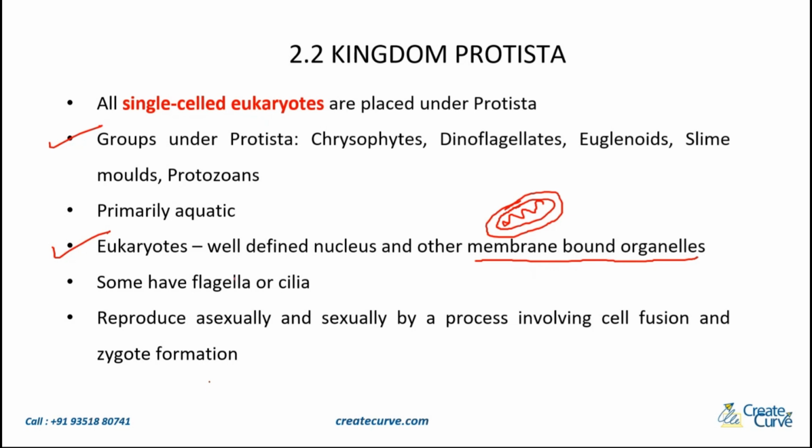It's seen in eukaryotes. Now, some of these are going to have flagella or cilia, which is important for movement. They will reproduce asexually and sexually by a process involving cell fusion and zygote formation. So both kinds of reproduction are possible here. If it is sexual, then you have cell fusion, so you have the gametes fusing, and when the gametes fuse, you're going to have a zygote formation.